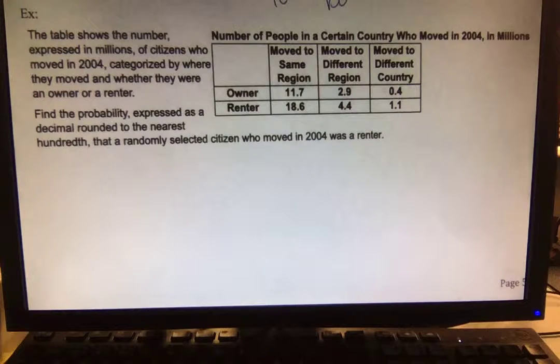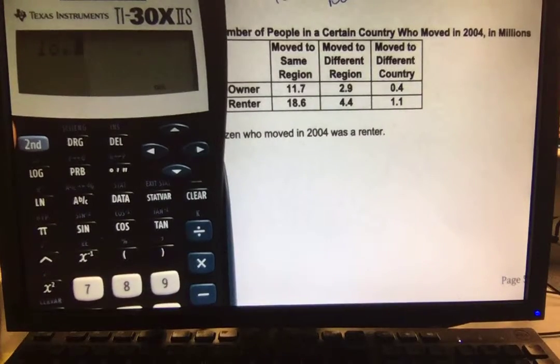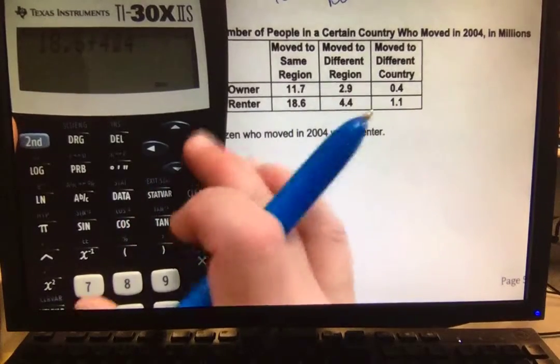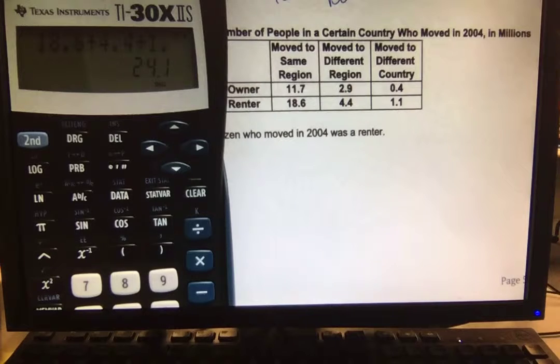How do I do that? Add them all up. So we're going to have 18.6 plus 4.4 plus 1.1. So total we should have 24.1 renters.